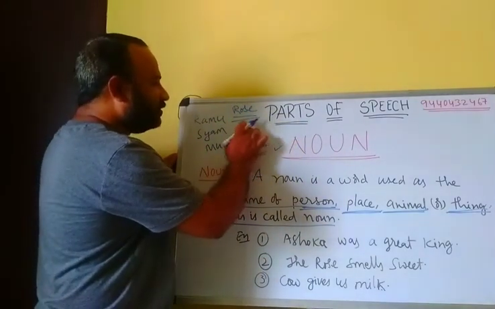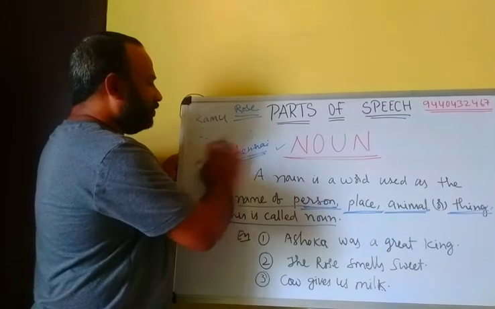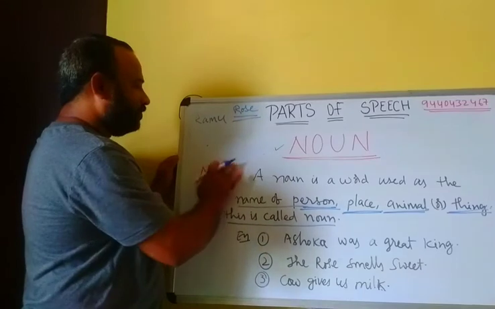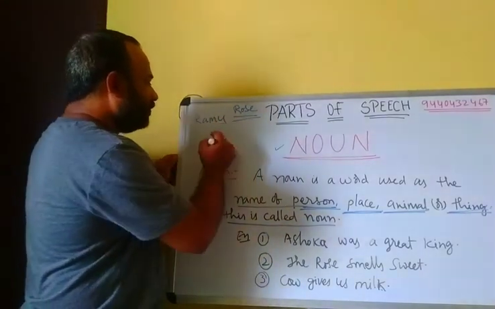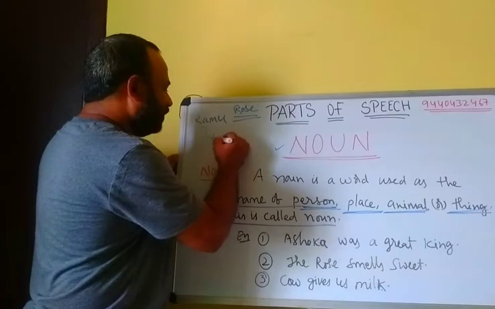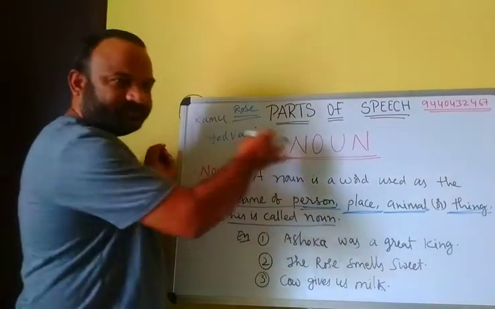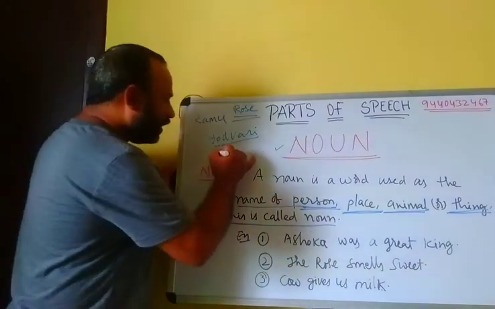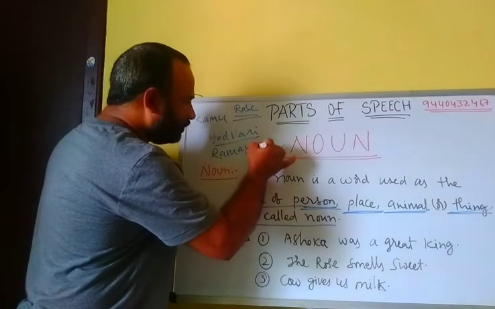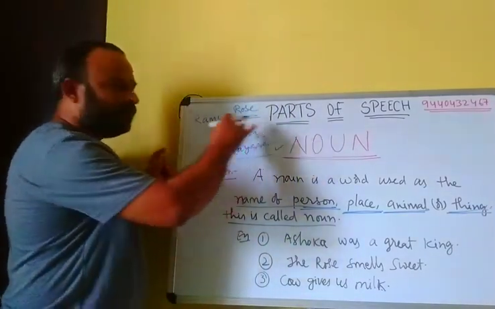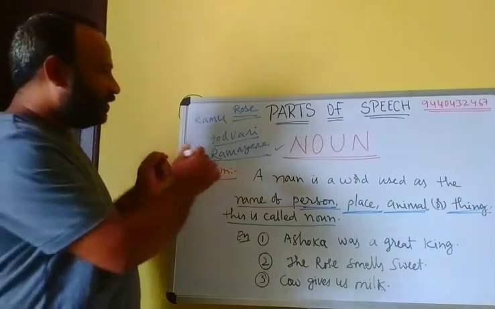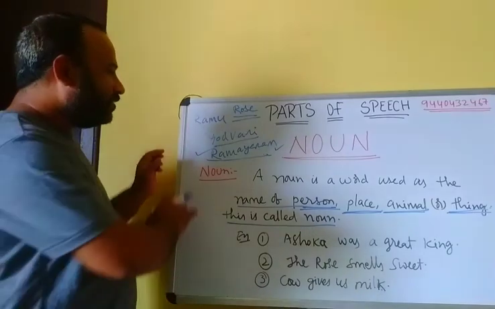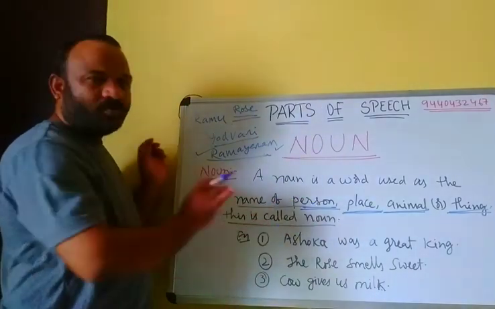And also Godavari, name of river, it is also a noun. Ramayan, it's also the name of a book. Ramayan, it is also noun. So these are all called nouns.